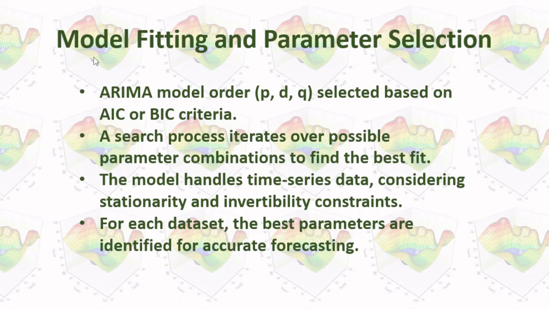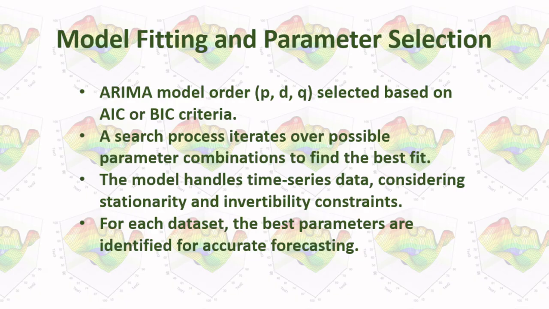Then we will do the model fitting and the parameter selection. ARIMA model order P, D, and Q were selected based on AIC or BIC criteria.